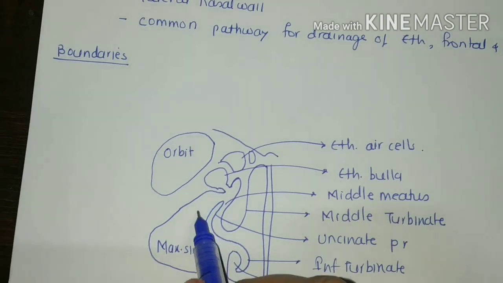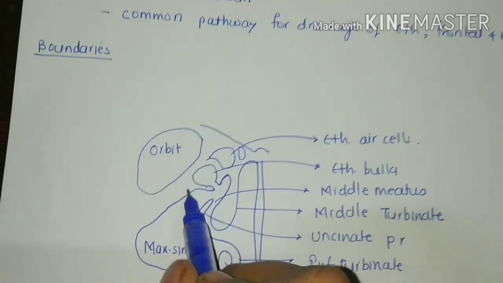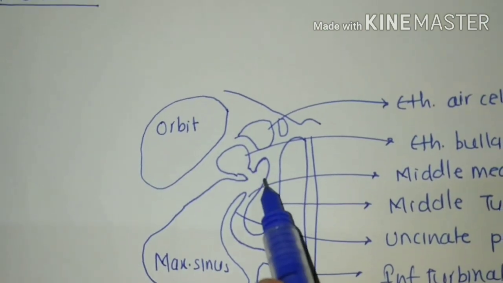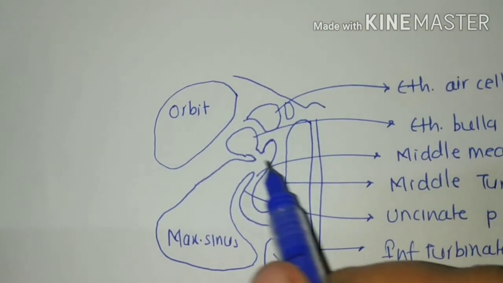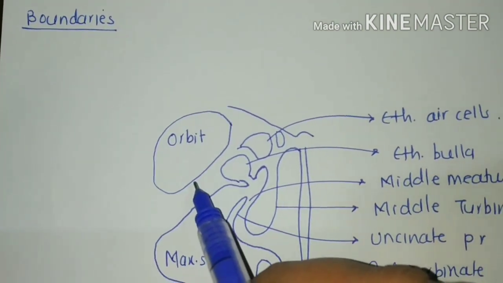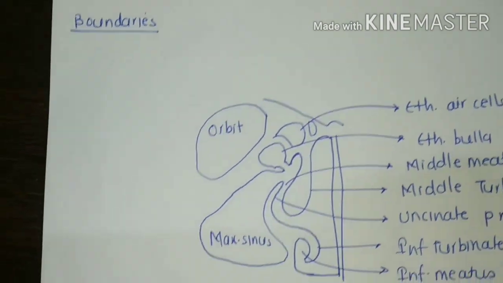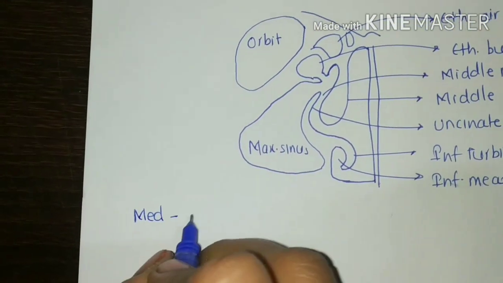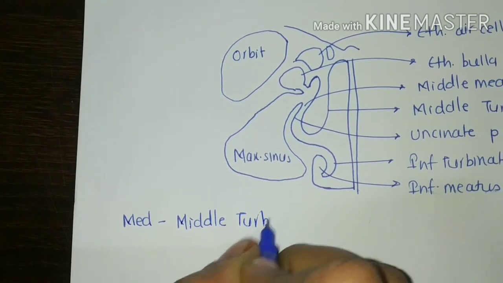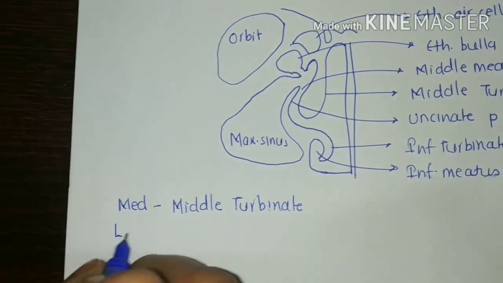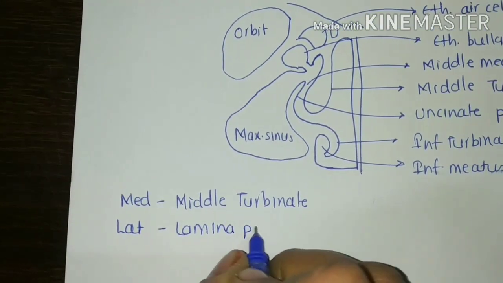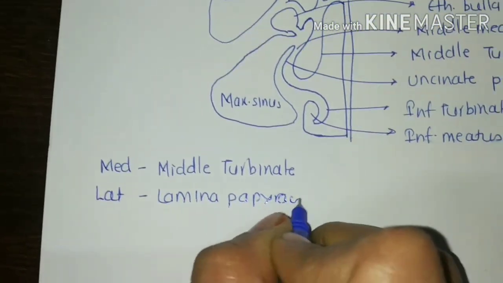Now this is the osteomeatal complex which is bounded on medial side by the middle turbinate or the middle concha, and on the lateral side it is bounded by means of lamina papyracea. So medial boundary, it is formed by the middle turbinate, whereas lateral boundary it is formed by lamina papyracea.